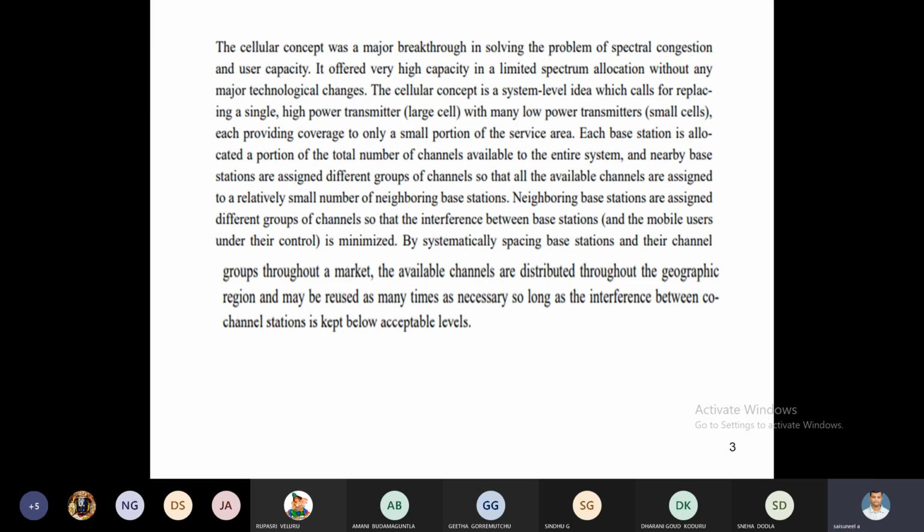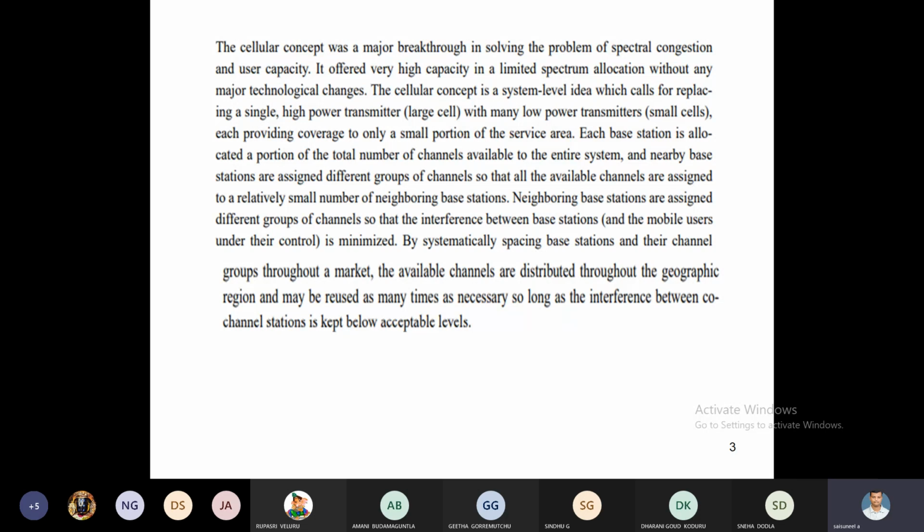We have to use that spectrum and divide it into a number of channels, each channel allocated to one customer or user. But the spectrum availability is very limited. How can we use the limited spectrum for more users? Suppose we take one spectrum between 800 megahertz and 900 megahertz. It is divided into a number of channels. It is only useful for 100 users, but millions of users are present. How can we utilize the limited spectrum?